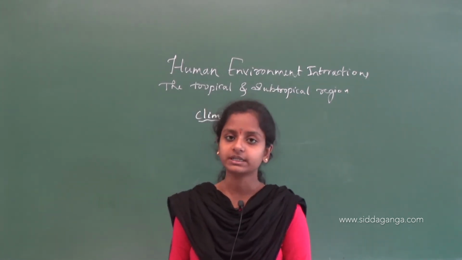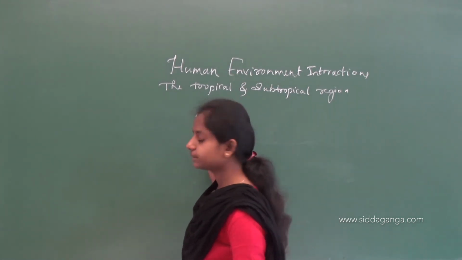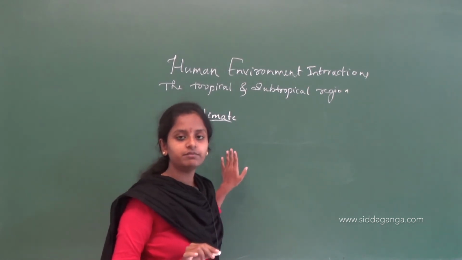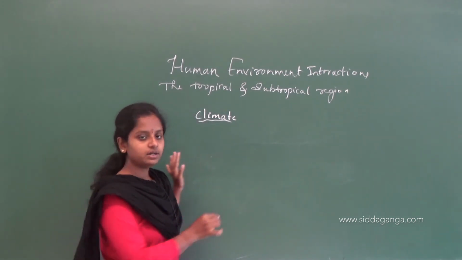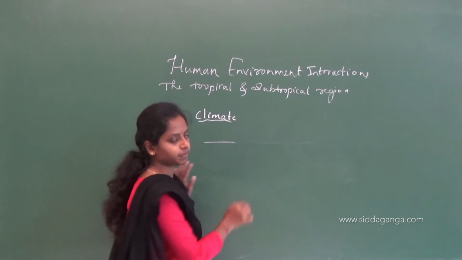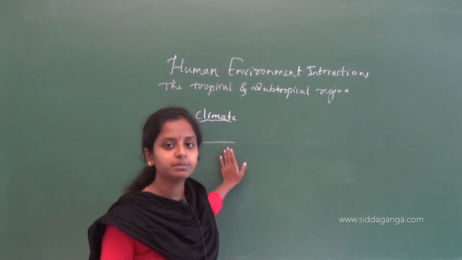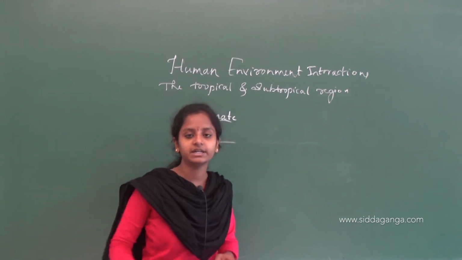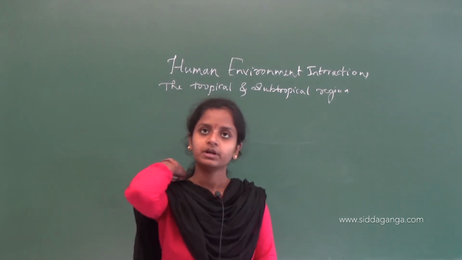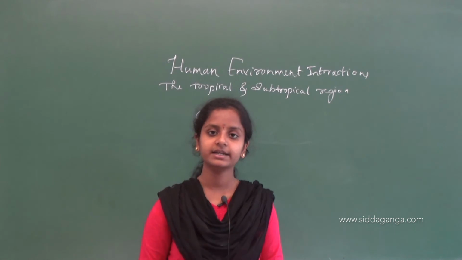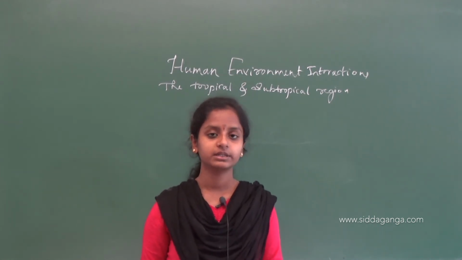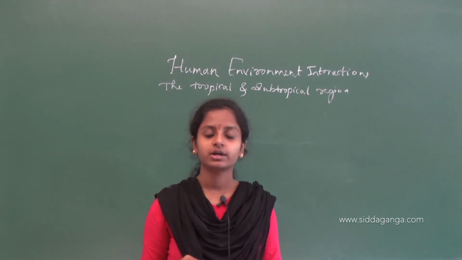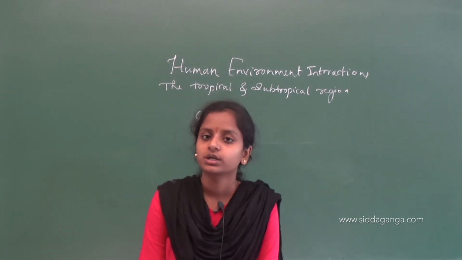So, this is about the climate. We have seen the climate of the Amazon River. The Amazon River falls in the equatorial region, where there will be a very hot and humid climate. It rains every day, and the temperature at night and in the daytime will be similar.